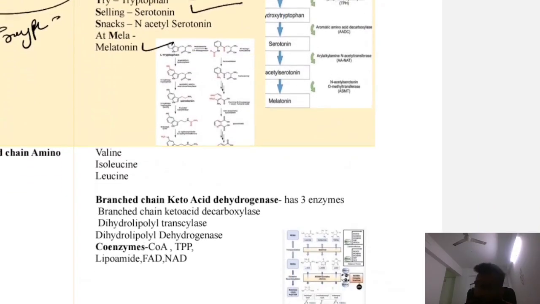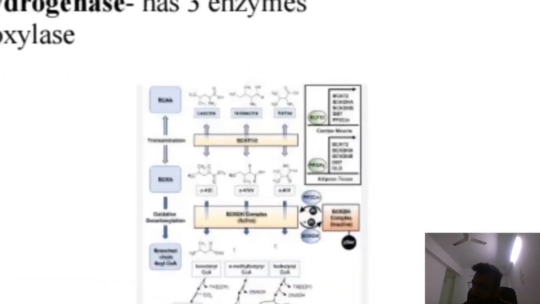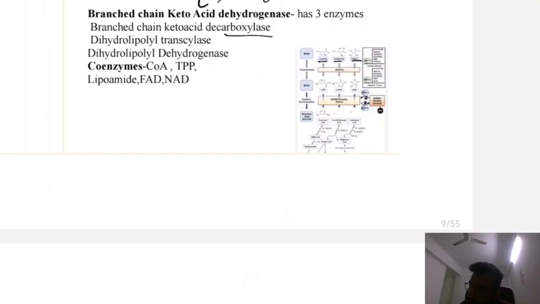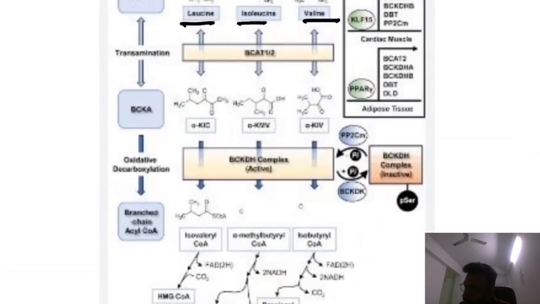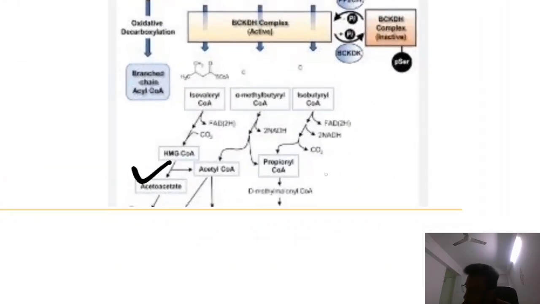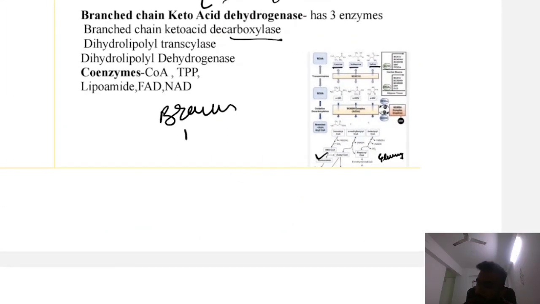Now branched chain amino acids. The branched chain amino acids are valine, isoleucine and leucine. You can see these are leucine, isoleucine and valine. The first enzyme here is branched chain keto acid decarboxylase, and after multiple reactions, it converts into acetoacetate. And here is a glucogenic compound. So basically, what is the catabolic reaction of these branched chain amino acids? They ultimately form glucogenic and ketogenic compounds.